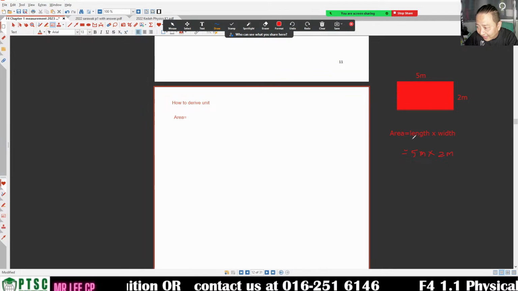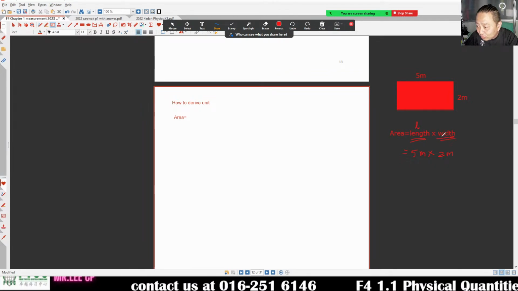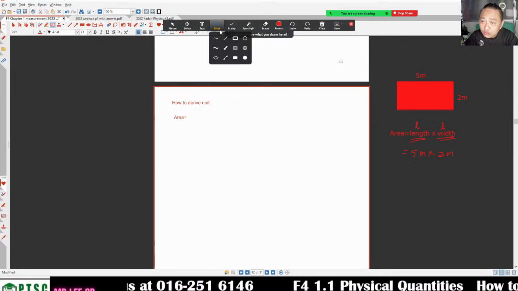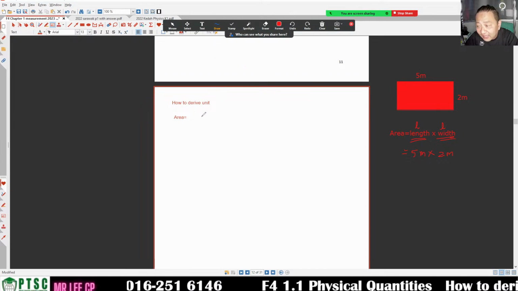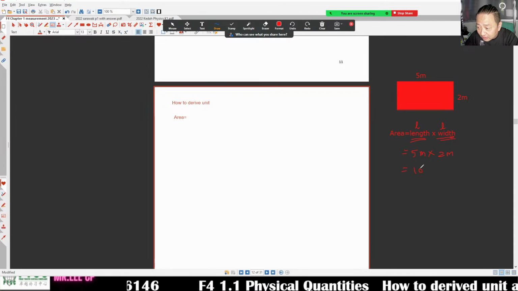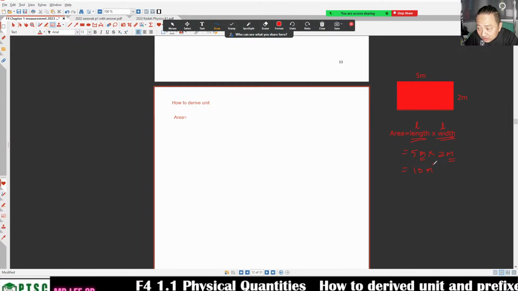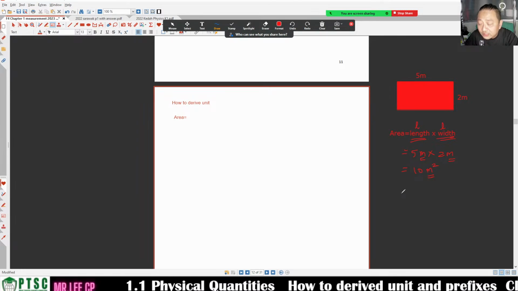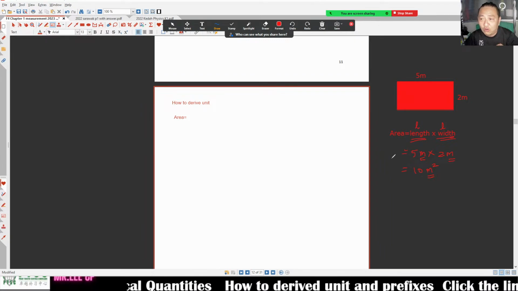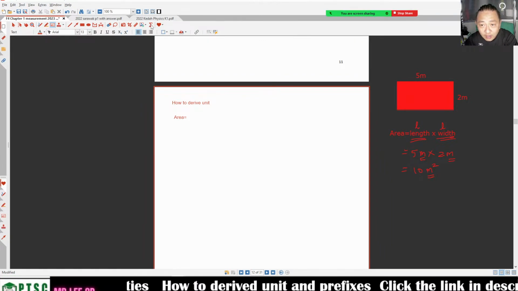What is length? Length is under length. What is width? Width is under length, the unit of length. Length times length, so you can write the formula as length times length. So 2 times 5 is 10. This is meter, this is meter. Meter times meter, we get meter square. This is the unit that I want. The number, the magnitude, I don't want to do today. Today we are going to focus on how to derive the unit.